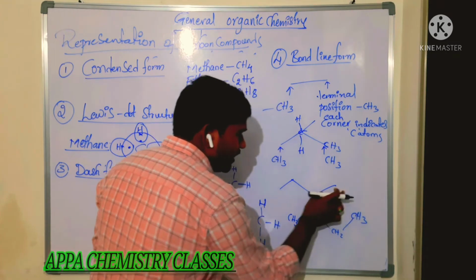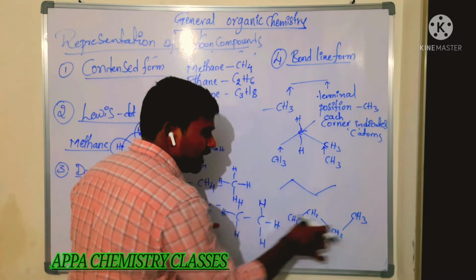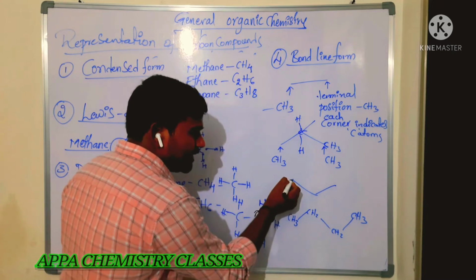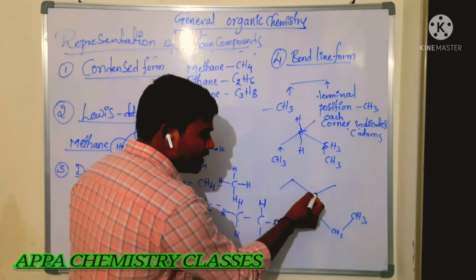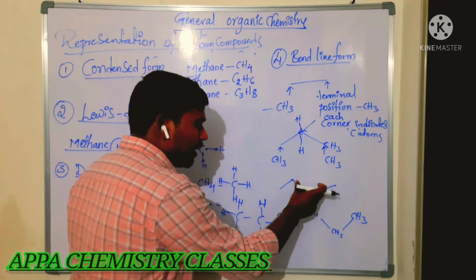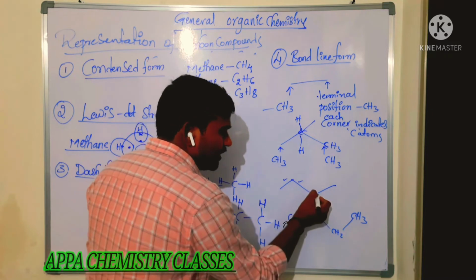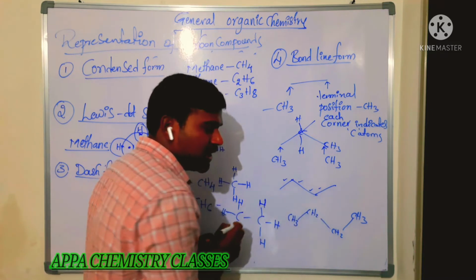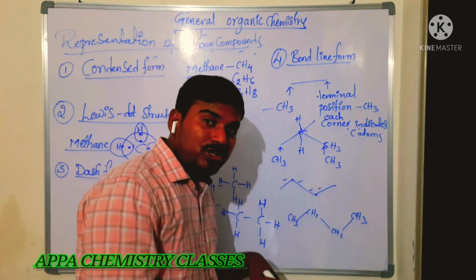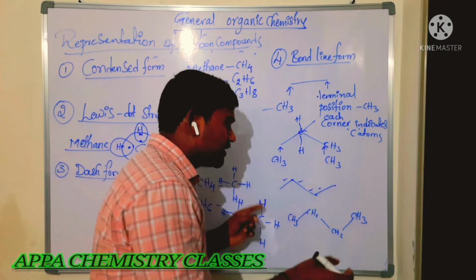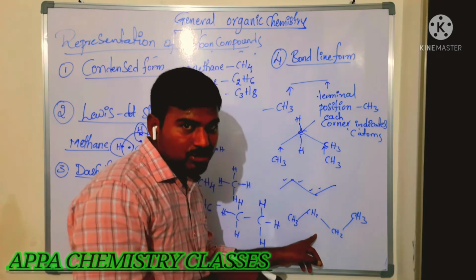Is that clear? The terminal carbons are CH3 carbons. This corner indicates one carbon atom, and this corner also indicates one carbon atom. Already it has 2 bonds, this is one bond, this is one bond. For this carbon atom also, this is one bond, this is another bond, so it has 2 bonds. To satisfy its tetravalency, we have to write 2 more hydrogen atoms.